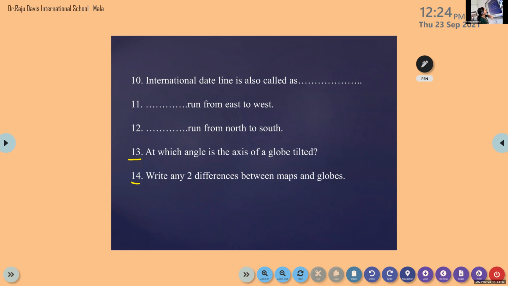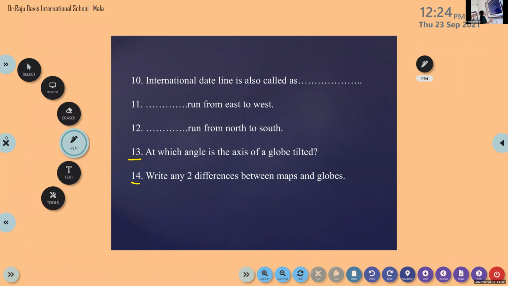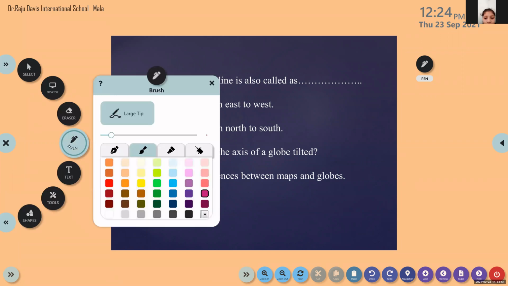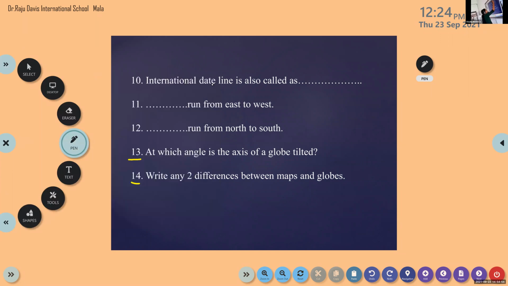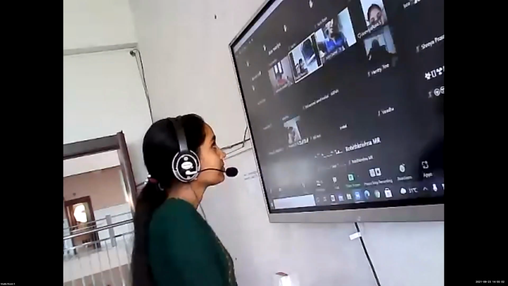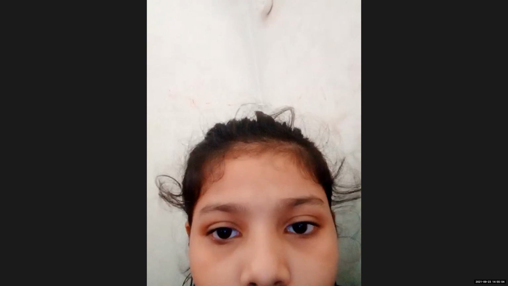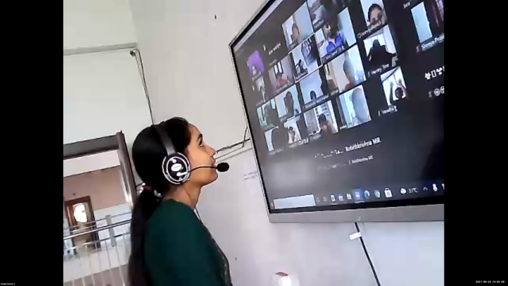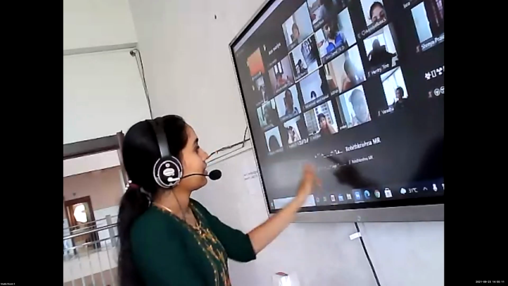International date line is also called as, in which meridian? Sarah is telling it is the Greenwich meridian.